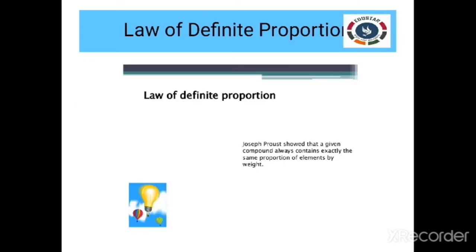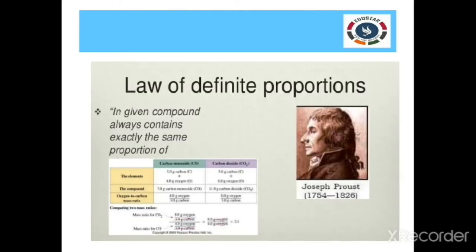The second law, law of definite proportion. This law was put forth by Joseph Proust. He stated that a given compound always contains the same proportion of elements by weight, irrespective of its source or irrespective of its preparation method. For illustration, I am taking carbon dioxide. Carbon dioxide from the photosynthesis reaction contains carbon and oxygen in the ratio of 12:32.